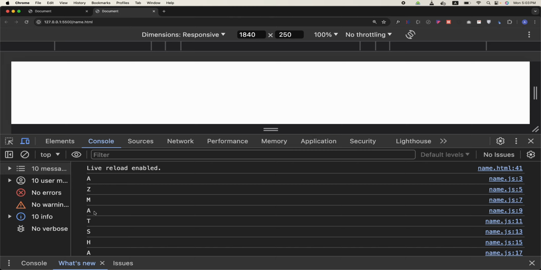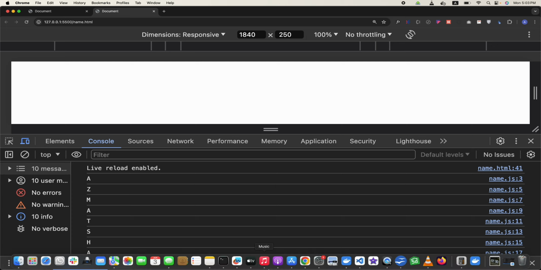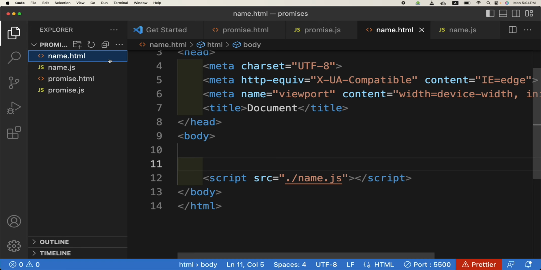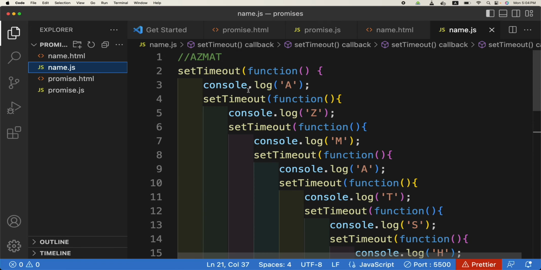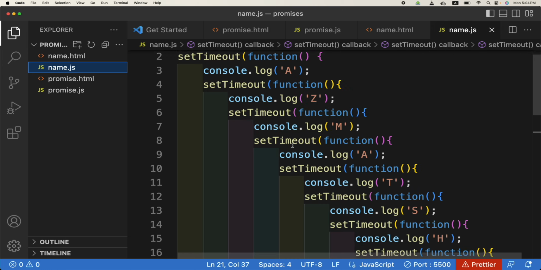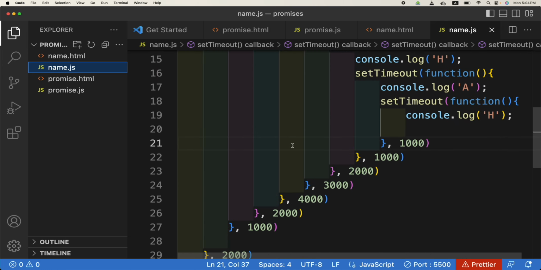That's what we wanted. So the concept is that we are waiting for the operations within this one setTimeout. We are waiting for the first one. Once that is over, the second one is printed, and then so on. So all of these are in order, and if you can see,